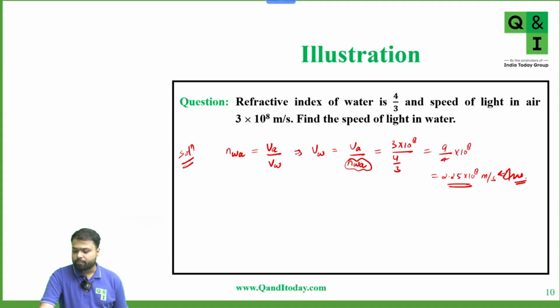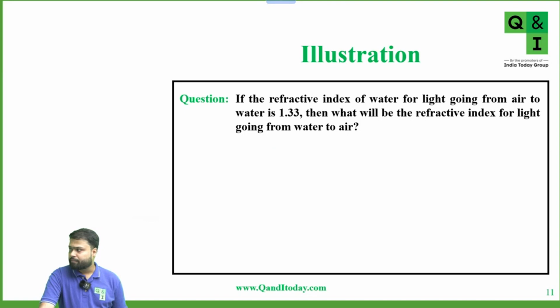Okay, very good. Now, next question. If the refractive index of water for light going from air to water is 1.33, then what will be the refractive index for light going from water to air?